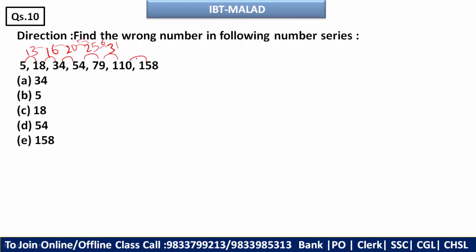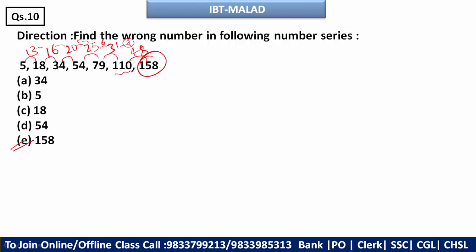Now we'll see the next change. So here it is 8, and here it is what? 48. So it is not 7 or a multiple of 7. So your wrong number will be 158 only. One more thing by which you can understand that 158 will be the wrong number, because the pattern is following till 1110.